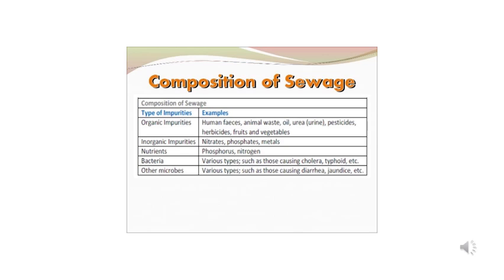Then we will have various types of bacteria like Vibrio cholerae, which will cause diseases like cholera, as well as Salmonella typhi, which will cause typhoid. There can be other microbes also present in sewage, which can cause other diseases like diarrhea and jaundice.